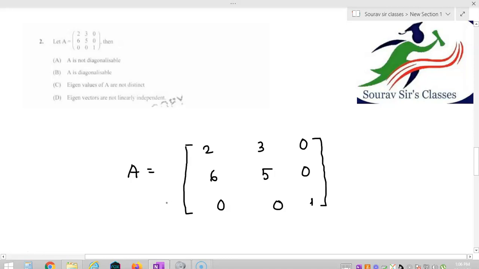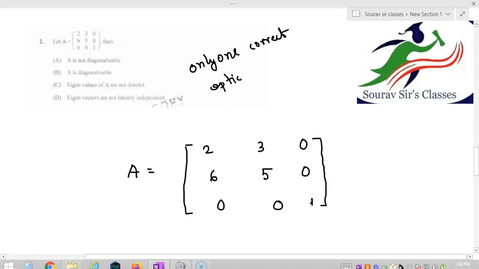Option A says that A is not diagonalizable. Option B says that A is diagonalizable. Option C says that all the eigenvalues of A are not distinct. Option D says that eigenvectors are not linearly independent. Before starting the question, first of all observe the answer. As it contains only one correct option, I am writing this: only one correct option.